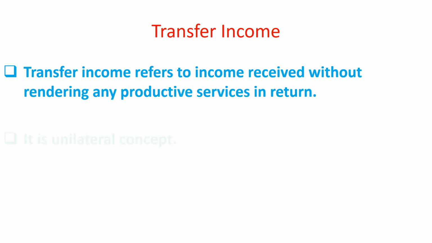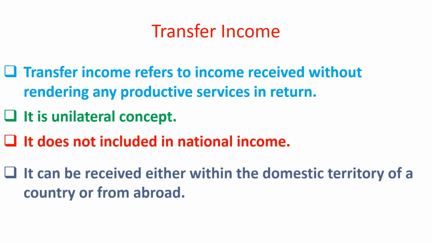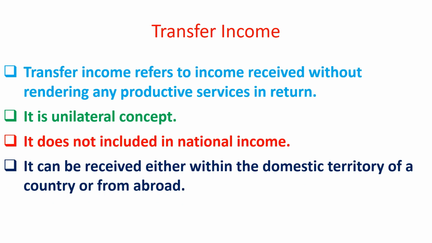It is a unilateral concept. Transfer payments are one-sided payments. They do not have an offsetting product flow in the opposite direction. For example, when someone gives a donation, he doesn't want any product in return. It is not included in national income as it does not reflect any production of goods and services. It can be received either within the domestic territory of a country or from abroad.